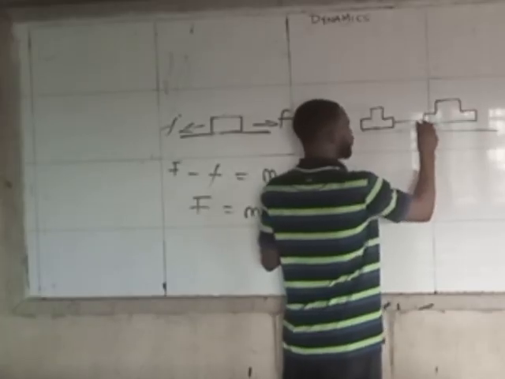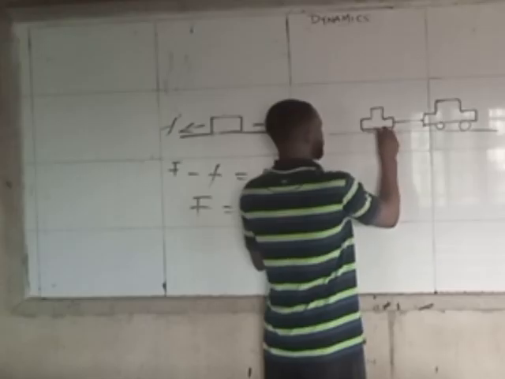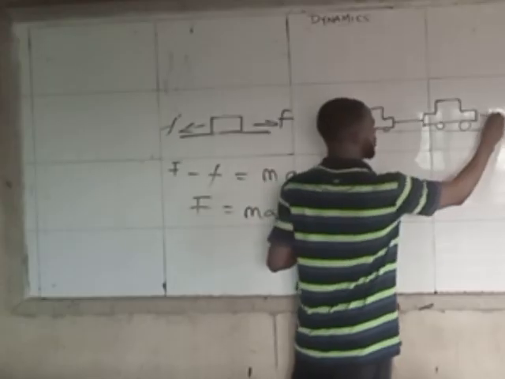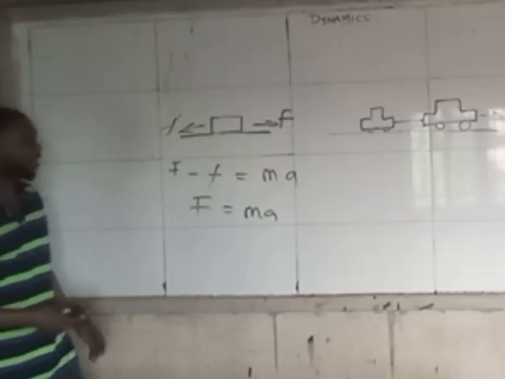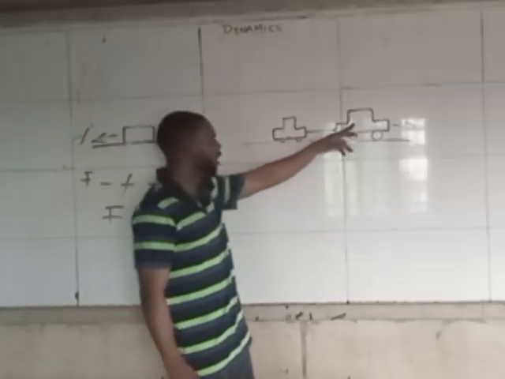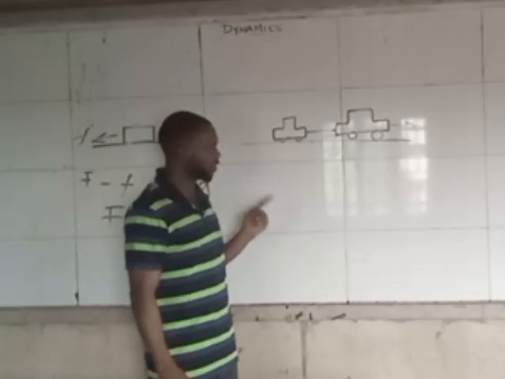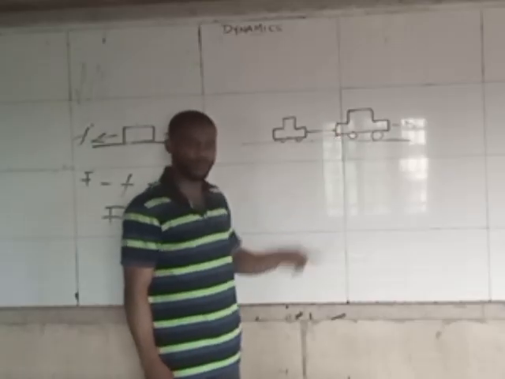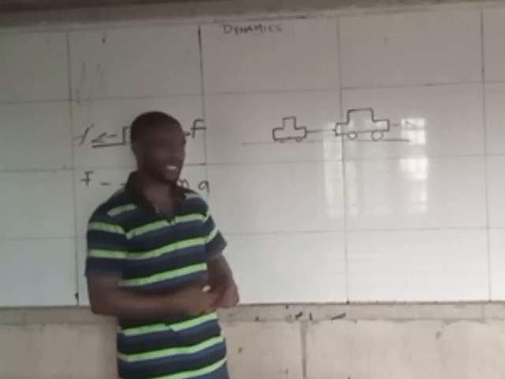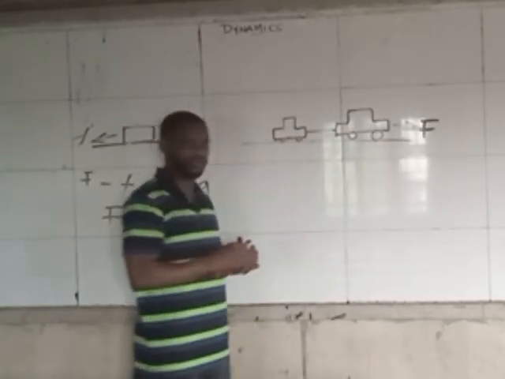And one is towing one. For the fact that these two cars are moving, even if they did not mention the force on this first one, provided this first one is the one moving this, or what the cars are moving, there is force that is making this thing to move, and the force is being generated by the engine of that car. So that means there is a forward force on this, for the fact that it is moving.